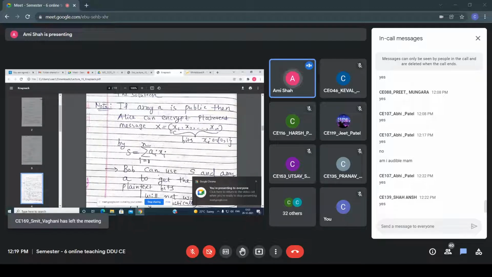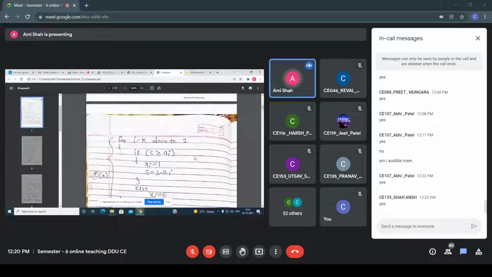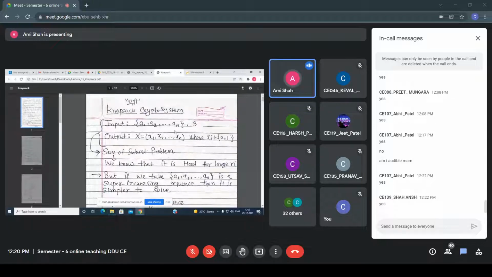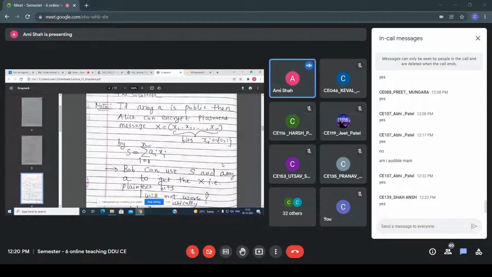Now see, here in this case, suppose there are two parties, Alice and Bob, right? If Alice wants to send some message to Bob, all of you know that Bob performs the setup. You have to assume the setup is done by Bob. And the array A is public, which means whatever the sequence is, it is public, right? Bob performs the setup, and then Bob makes A public.